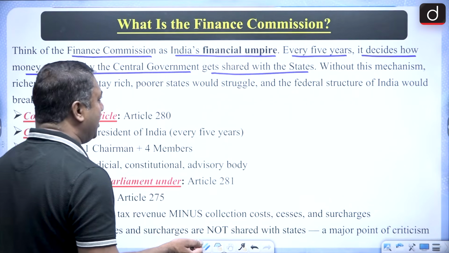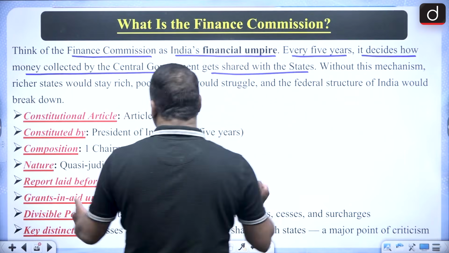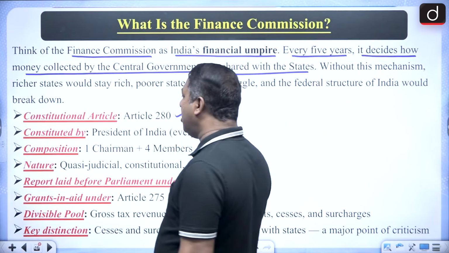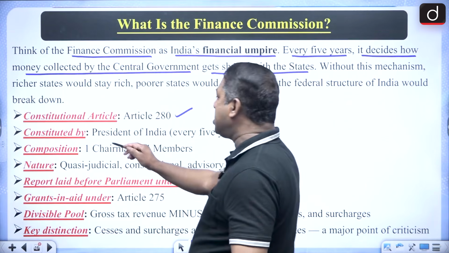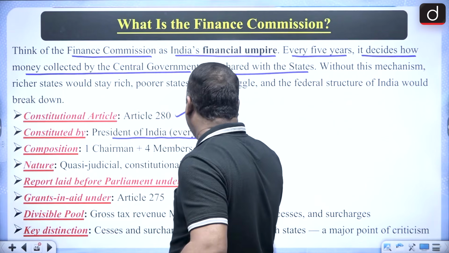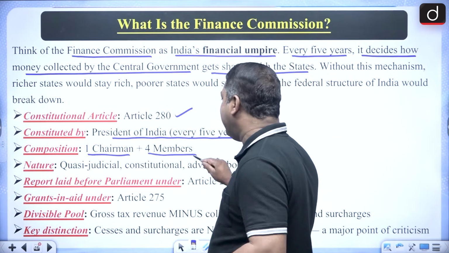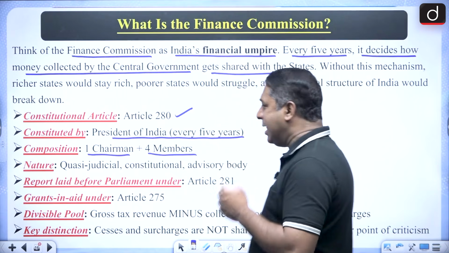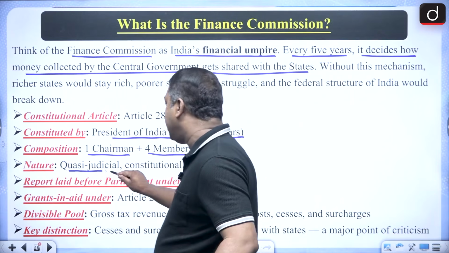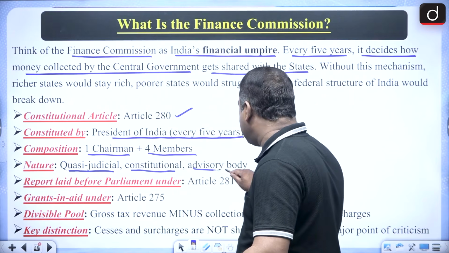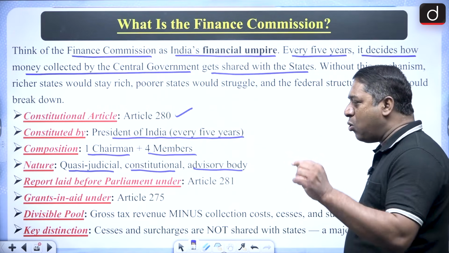We will study all of that. The constitutional article you should know is Article 280, constituted by the President of India every 5 years. Composition: there is one chairman and 4 members. It is a quasi-judicial body. It is a constitutional body as well as an advisory body.